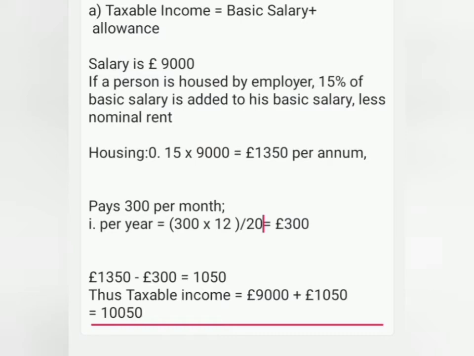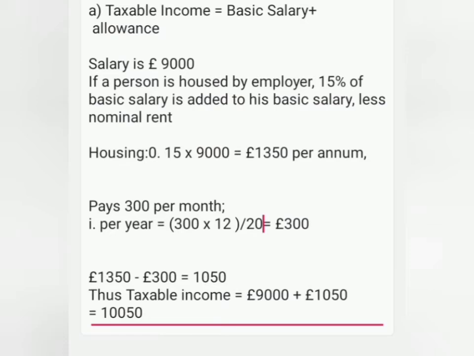If a person is housed by the government, 15% of the basic salary is added to his basic salary. However, if we look at our question, the person is paying a rent of 500 per month. So even if she's housed and we have added 15% of the basic salary as the house allowance, still the person pays. So from the amount that we are going to add to the basic salary, we are going to subtract the 500 shillings per month.